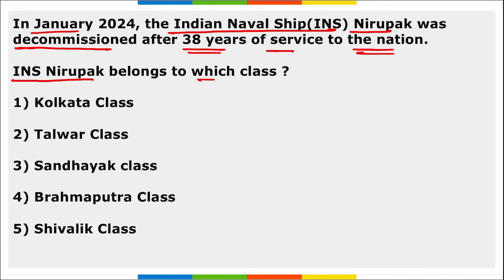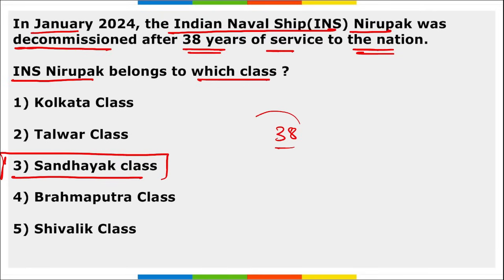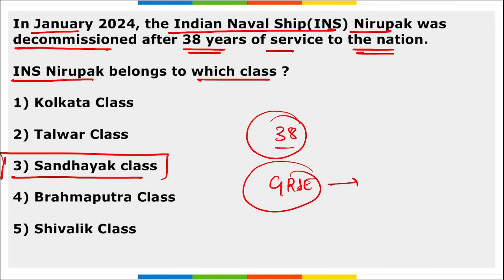Next, in January, Indian naval ship Nirupak was decommissioned after 38 years of service to the nation. INS Nirupak belongs to which class? So this INS Nirupak, remember, belongs to Sandhayak class, and this ship was decommissioned after 38 years of service to the nation. This INS Nirupak was developed by GRSE in 1981 in the month of June, and GRSE is in Kolkata, West Bengal.